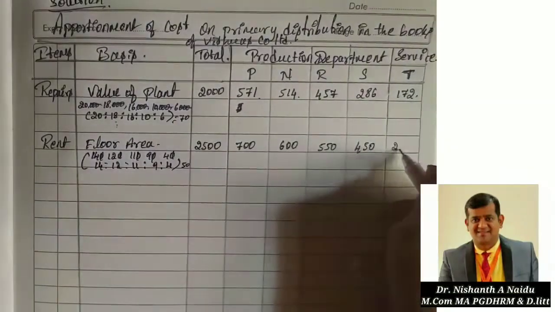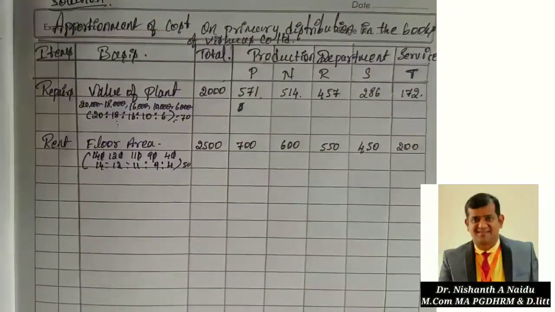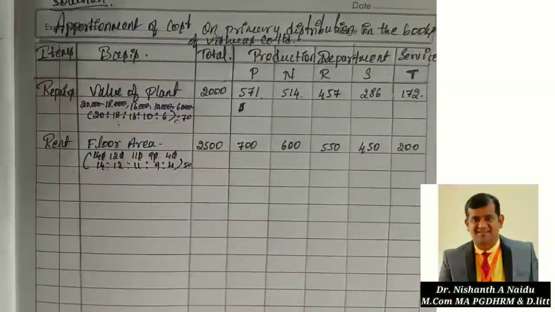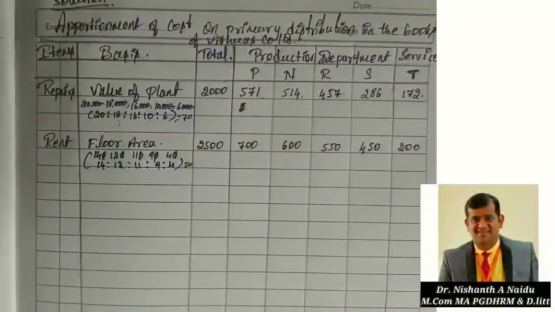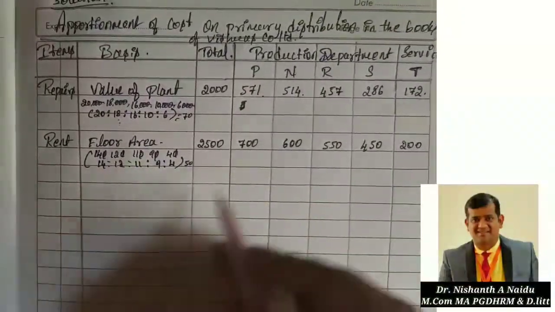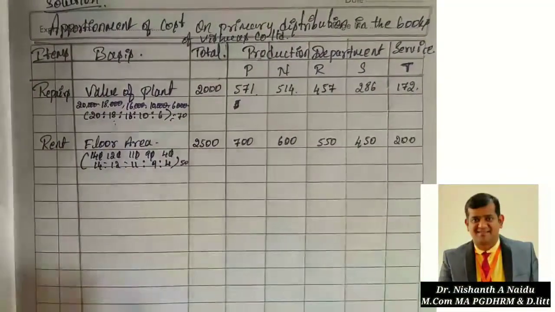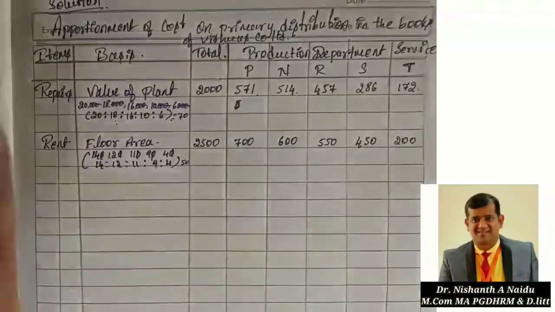That is 200. For confirmation, add all this: 200 plus 450 plus 550 plus 600 plus 700. That is 2500, the total. Okay. So this apportionment is done.